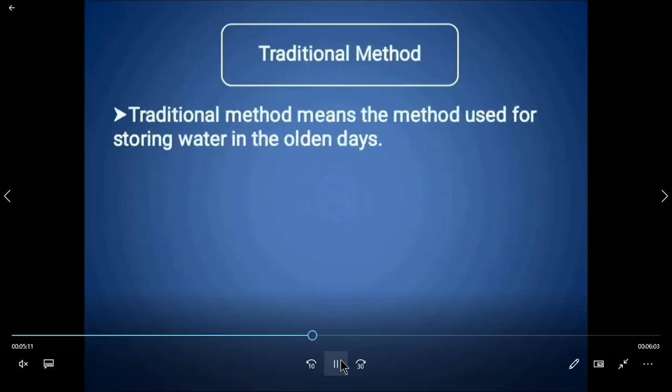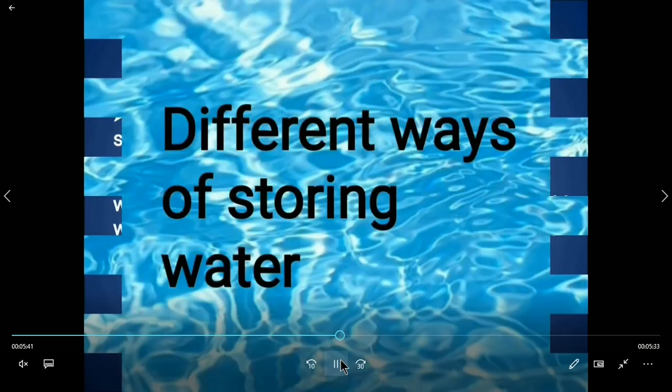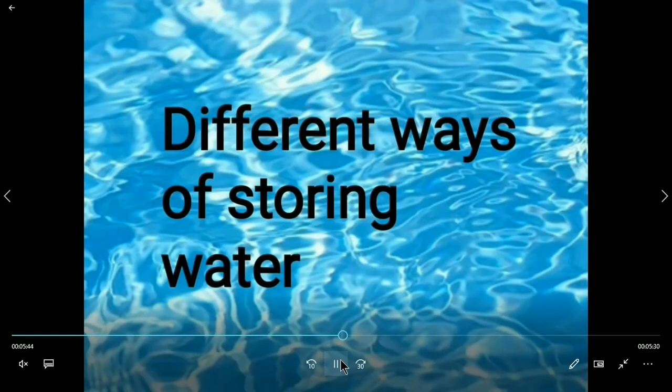The first one is the traditional method. What is the traditional method? It is a method which was used in olden days for storing water. In our state, a variety of methods of storing water were existing in the olden days. Nowadays, these old water stores are rarely used, but their remains can be seen in many places. The different ways of storing water. The first one is the well. This is the first traditional way of storing water.